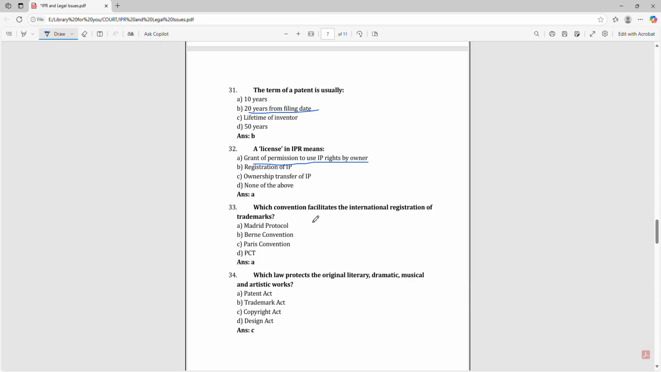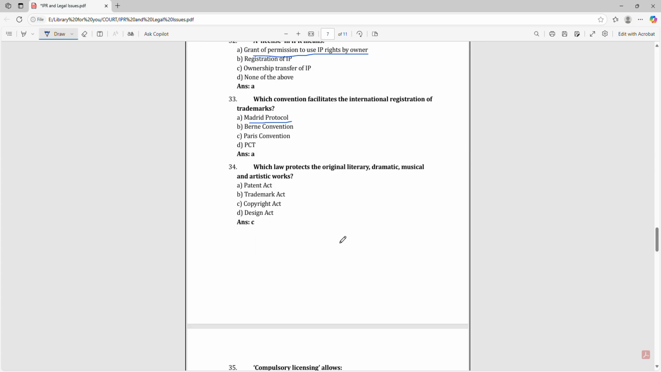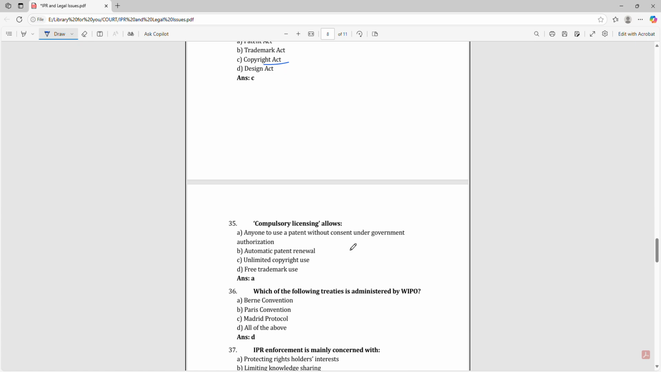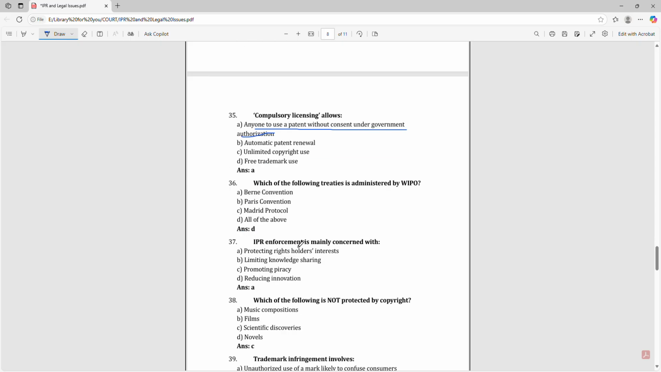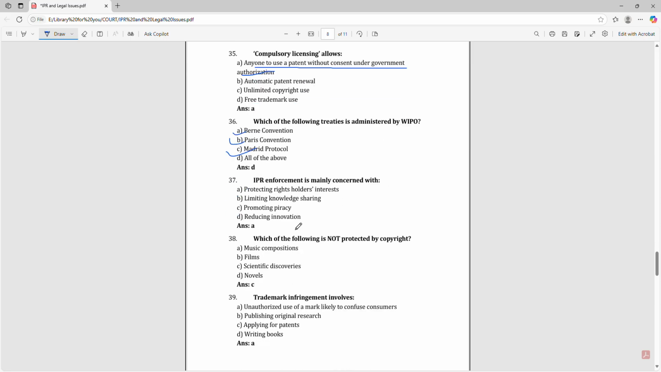Which convention facilitates the international registration of trademarks? Madrid Protocol. Which law protects original literary, dramatic, musical and artistic work? That is Copyright Act. Compulsory licensing allows anyone to use a patent without consent under government authorization. Which of the following treaties is administered by WIPO? That is Berne Convention, Paris Convention and Madrid Protocol.